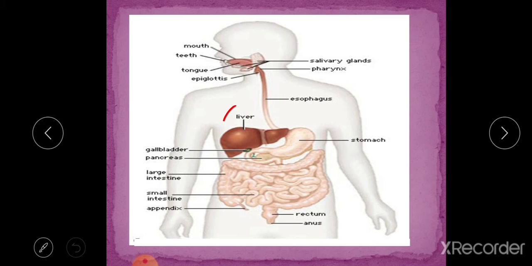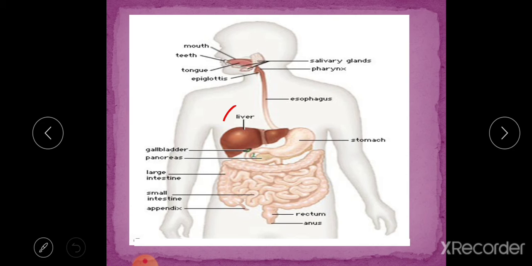This is the diagram of the human digestive system, and the process of digestion in humans starts from the mouth and completes with the anus. The anus is the last part of our digestive system, which helps in removal of undigested and harmful substances.